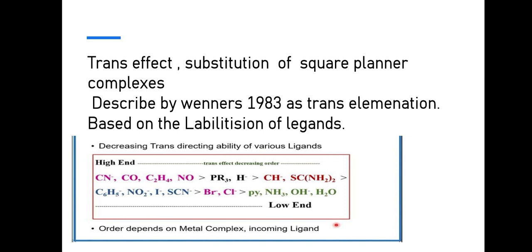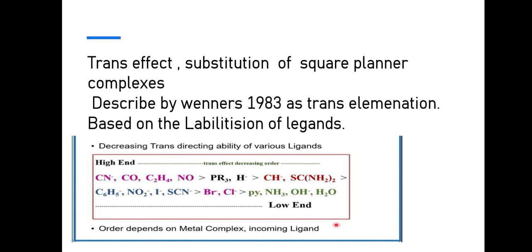Here I explain the trans effect in substitution of square planar complexes. It was described by Werner in 1893 as trans elimination of square planar complexes. It is based on the ligation of ligands. We explain ligation as reactivity.